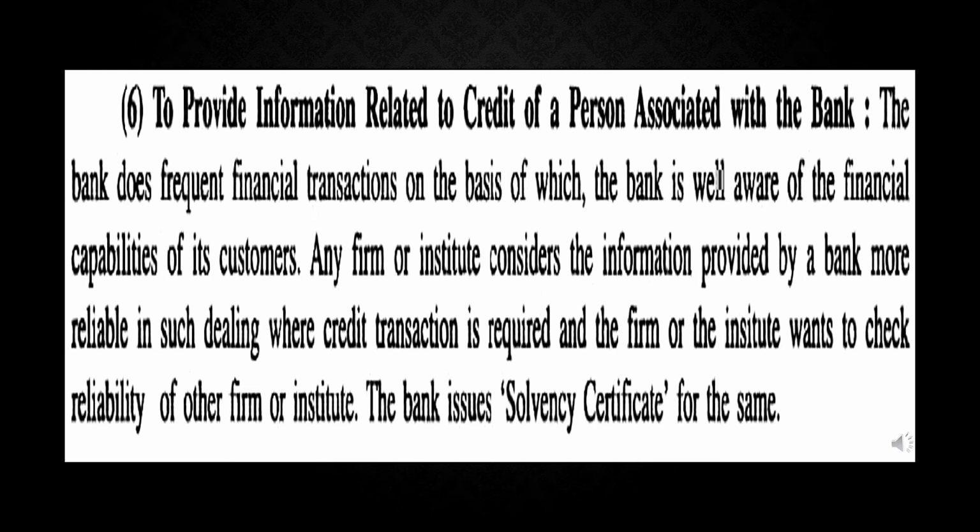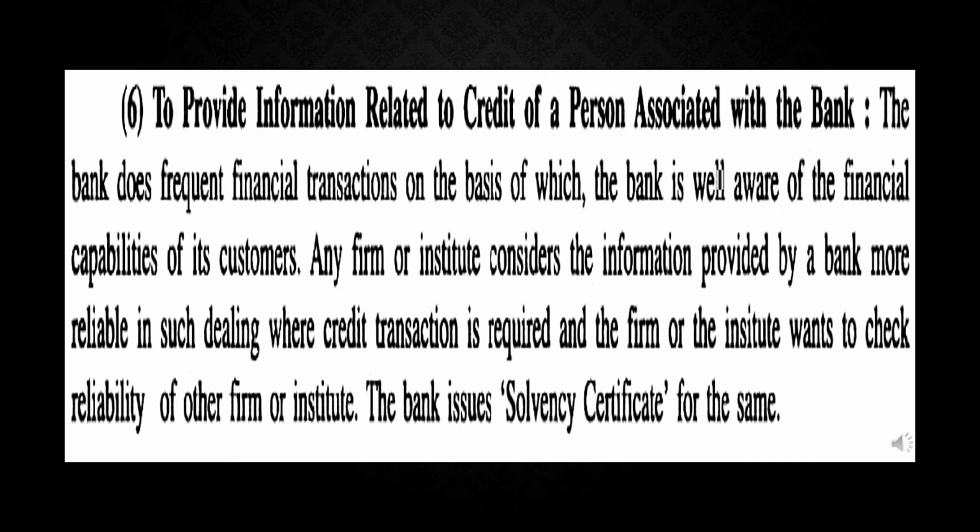Some of the bank documents, the bank passbook and the transaction activities show confidential information for some business and other related activities. Then we can trust the bank and the financial capabilities of the person. Any firm or institute considers the information provided by a bank more reliable in such a dealing.